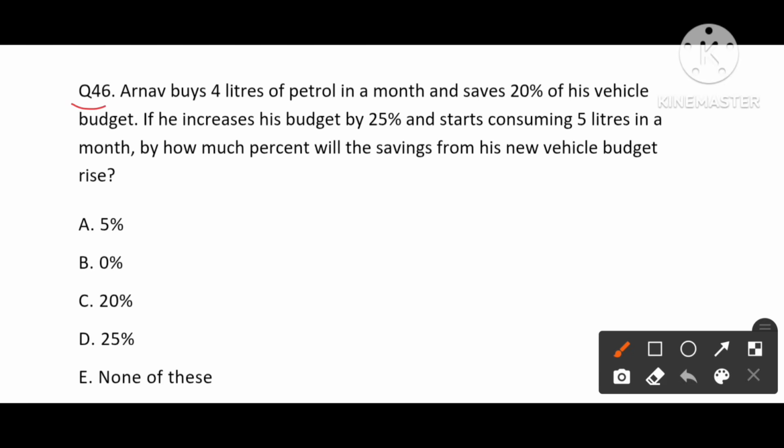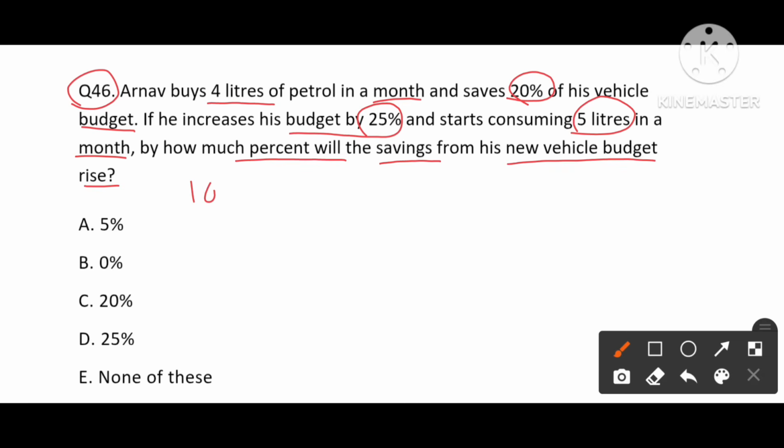Now we are going to deal with question number 46. Arnav buys 4 liters of petrol in a month and saves 20% of his vehicle budget. If he increases his budget by 25% and starts consuming 5 liters in a month, how much percentage rise will be in the savings from his new vehicle budget? So let's assume his initial budget is 100. He saves 20% from his budget, so his expenditure is 80 and he saves 20% by consuming 4 liters.